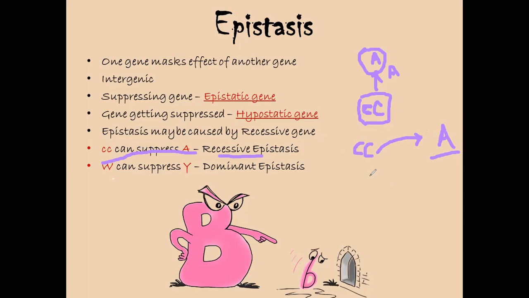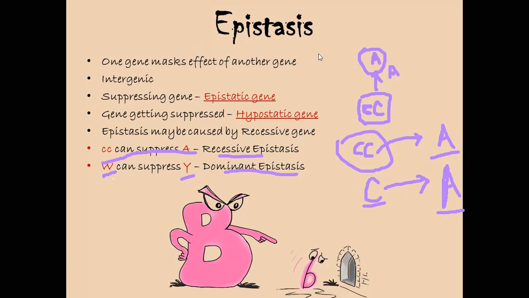But if W can suppress Y, this is dominant epistasis. If the dominant allele of the other gene comes over and dominates the first gene, and both are dominant, then only one dominant allele of the other gene can suppress the dominant allele of this gene. So this is called dominant epistasis, and this one is called recessive epistasis.